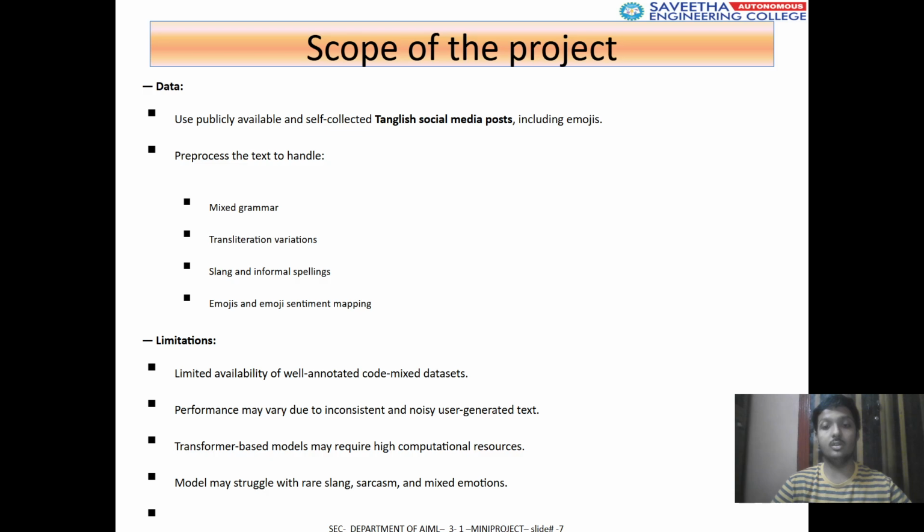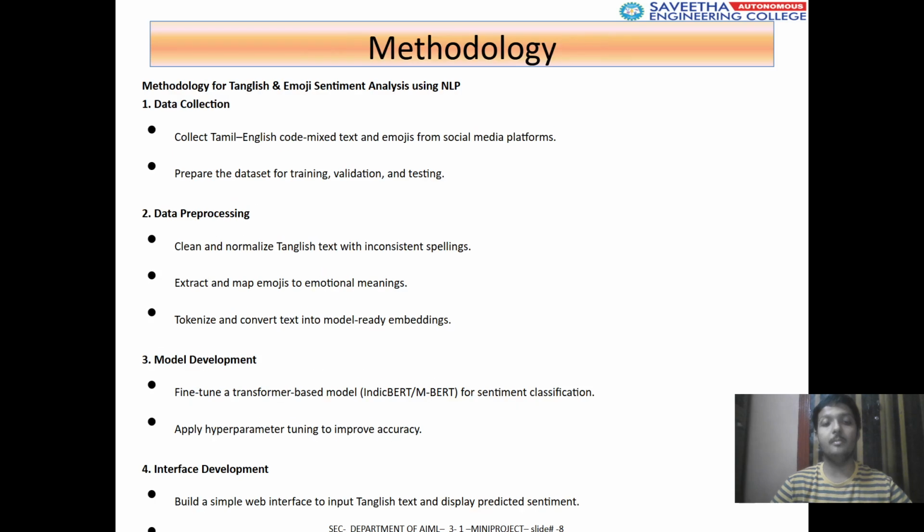Model development: fine-tune a transformer-based model, IndicBERT, for sentiment classification, and apply hyperparameter tuning to improve accuracy. Interface: build a simple web interface to input text and display the predicted sentiment.